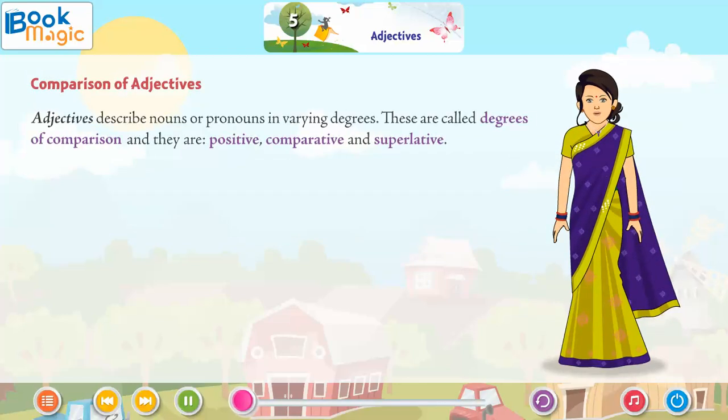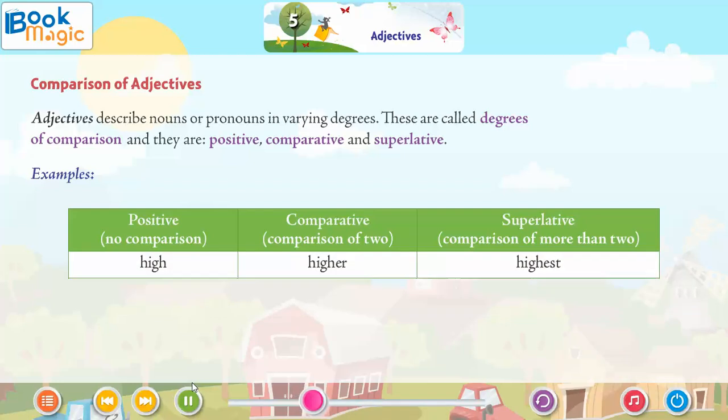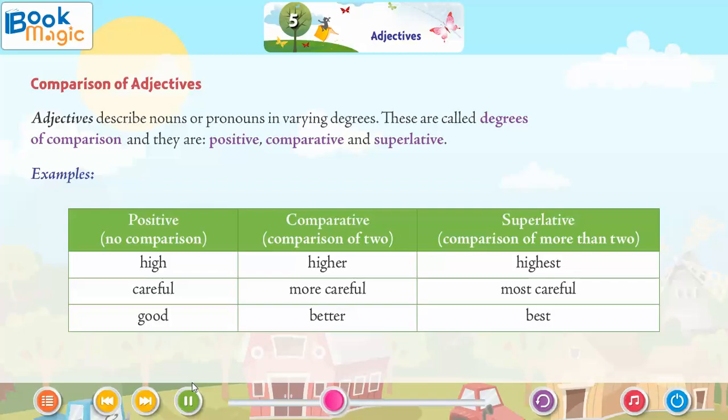Comparison of adjectives. Adjectives describe nouns or pronouns in varying degrees. These are called degrees of comparison, and they are positive, comparative, and superlative. Examples: positive, no comparison; comparative, comparison of two; superlative, comparison of more than two. High, higher, highest; careful, more careful, most careful; good, better, best.